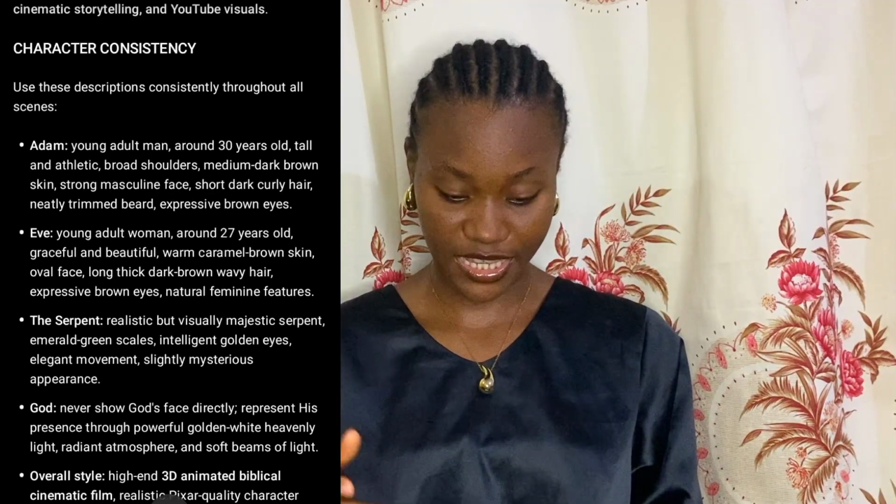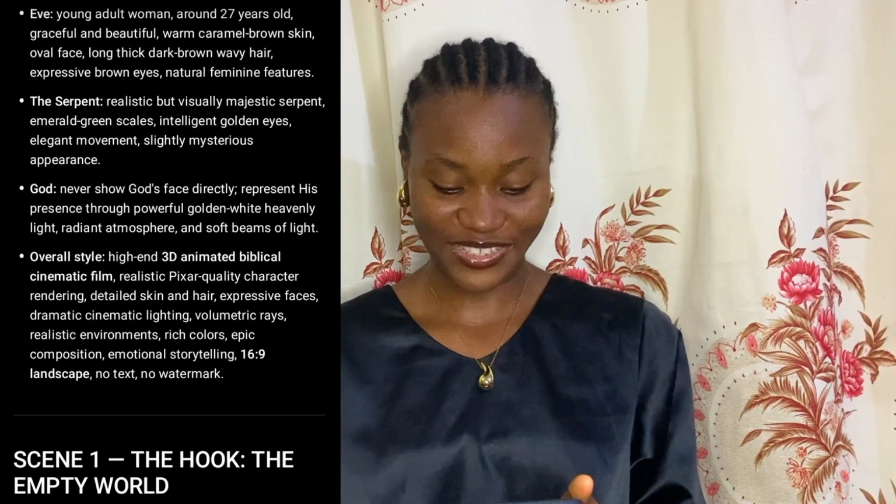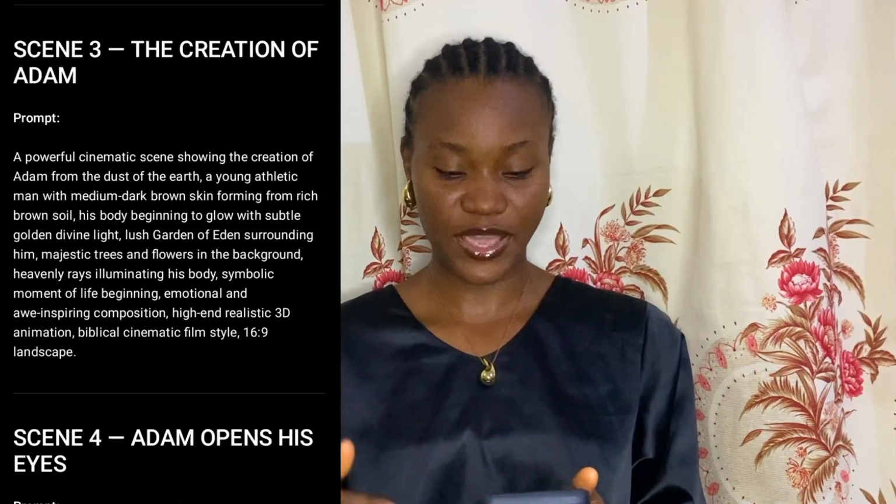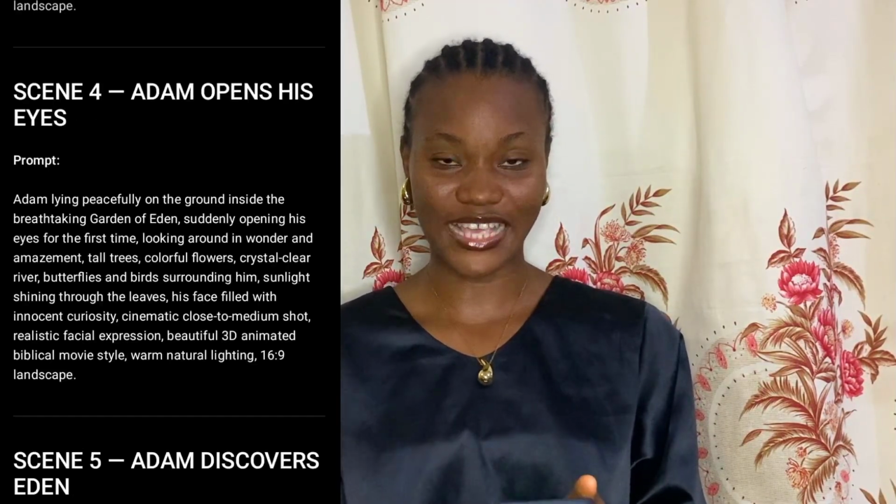Yeah, it has given us the image prompt for Adam. It has also given us the image prompt for Eve. It has given us the image prompt for the serpent. It has given us the image prompt for God. But they said here, never show God's face directly. Represent his presence through powerful golden white heavenly light, radiant atmosphere, and beams of light. Right? It also gave us scene 1, showing the Garden of Eden, how beautiful it was. Also gave us scene 2, scene 3, when God created Adam, and when Adam opened his eyes and saw Eve, all the things that happened in that story.